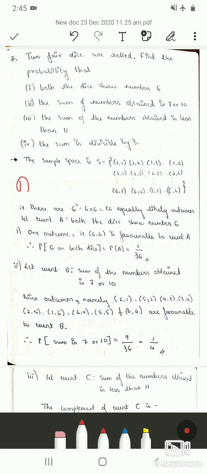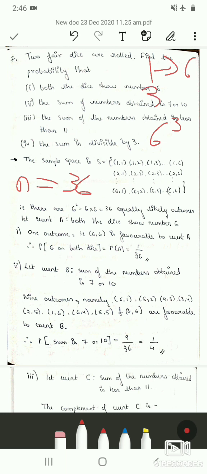So your small n is 36. If 3 fair dice are rolled, then the equally likely outcomes would be 6 cube, because for one die the possible outcomes are 6.